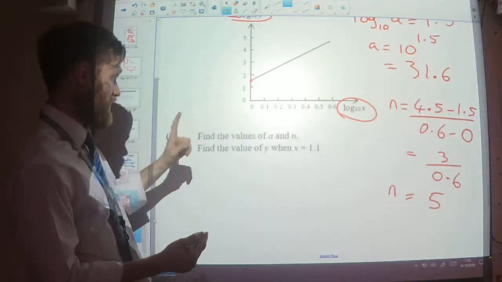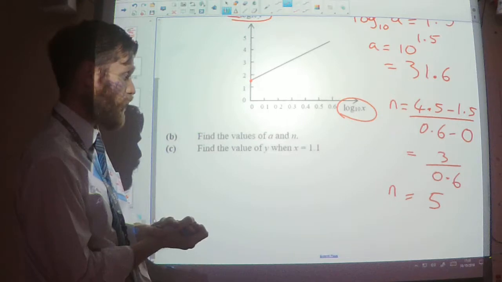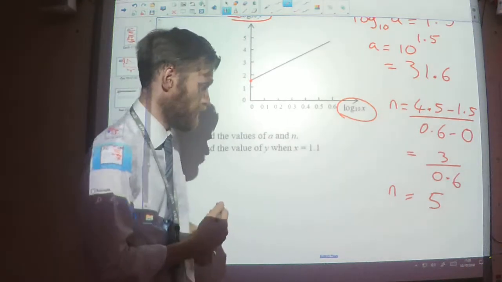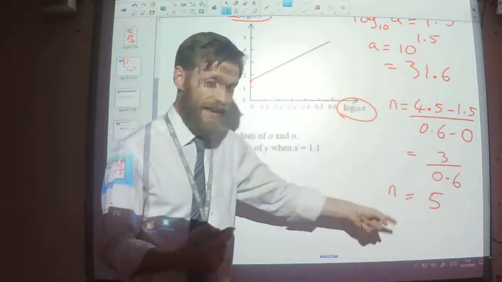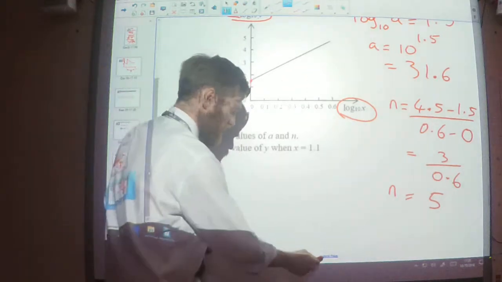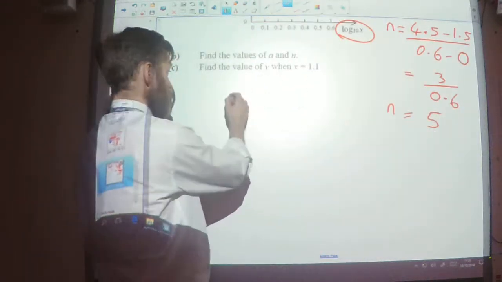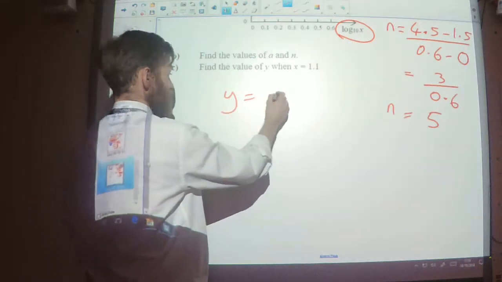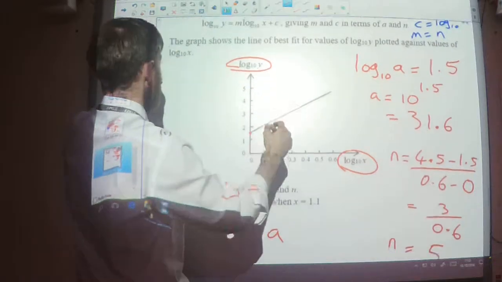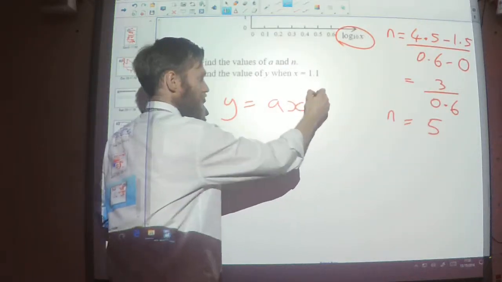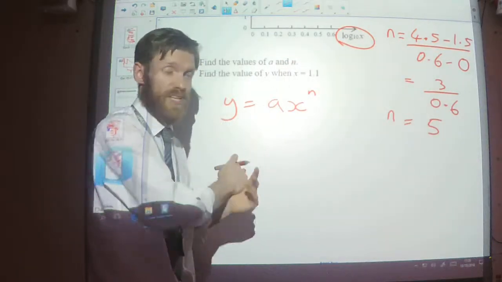And finally, part C. Find the value of y when x is 1.1. Well, now we know what a and n are. We could actually go back to the original equation that we started with, which was y equals a x to the power n. That was the original equation we started with.